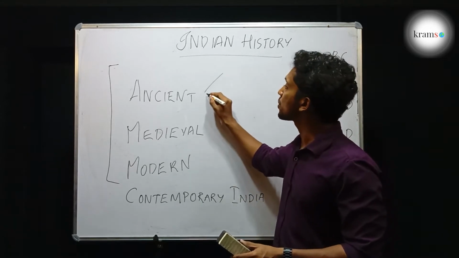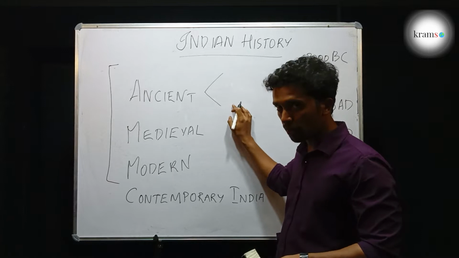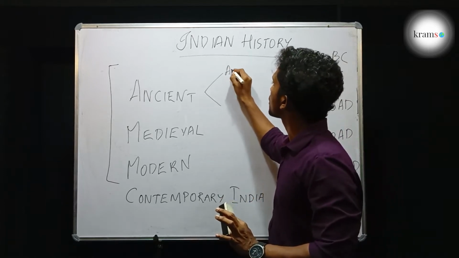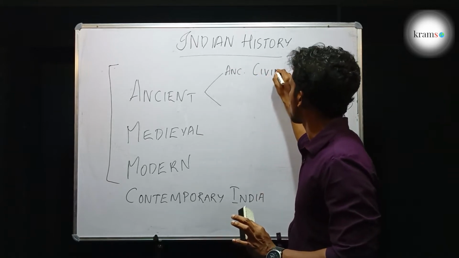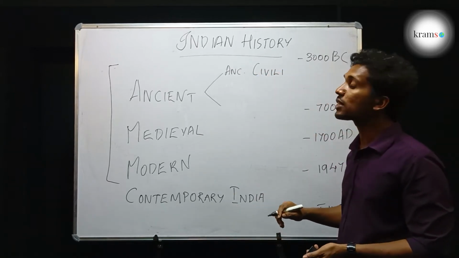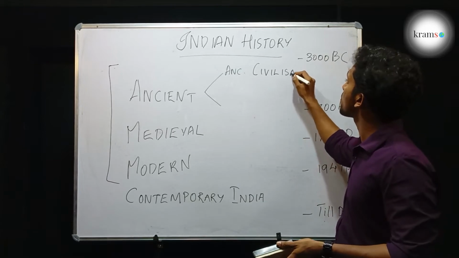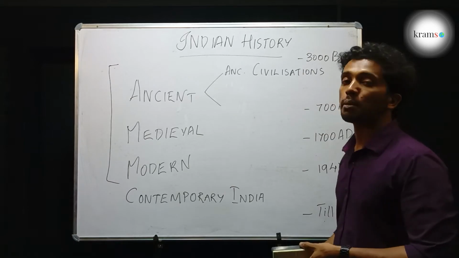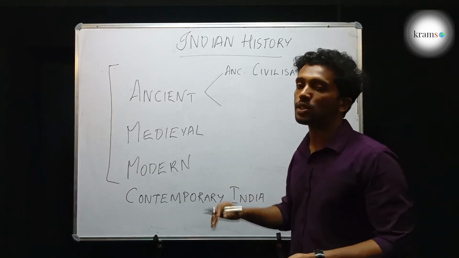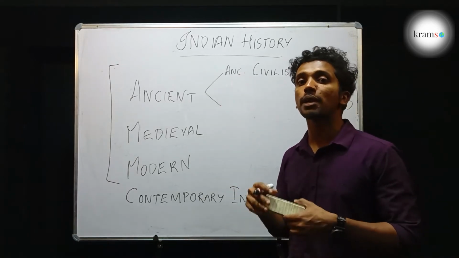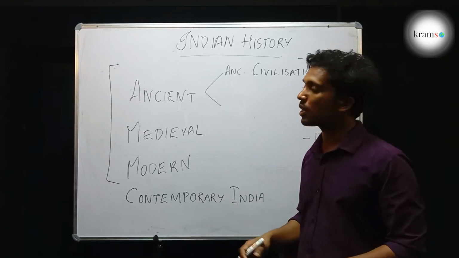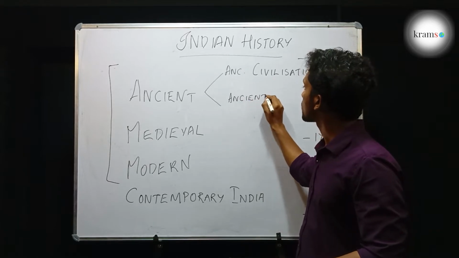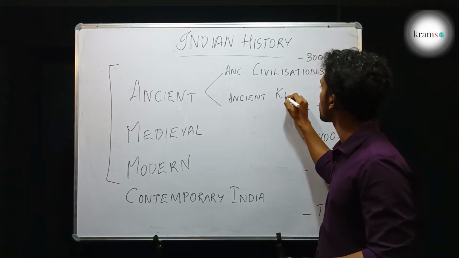In ancient history there are two important events that had shaped ancient history in India. The first event is ancient civilizations, the establishment of ancient civilizations in the Indian subcontinent. And the second important event is how, from the ancient civilizations, ancient kingdoms came into existence in our country, the beginning of ancient kingdoms in India.